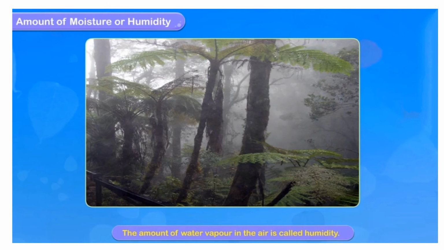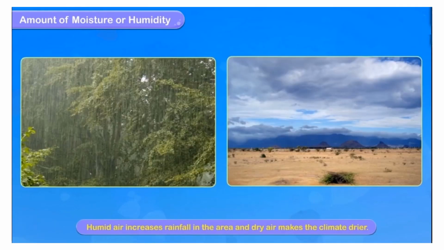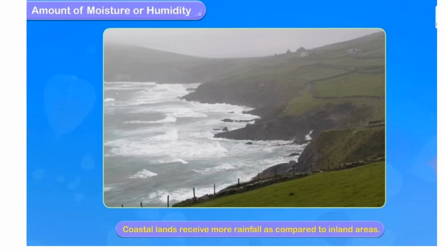The amount of water vapors or moisture present in the air is called humidity. The winds blowing from above the sea carry a lot of moisture with them. Humid air causes rainfall in the area and dry air makes the climate drier. This is the reason the coastal areas are very humid and receive more rainfall as compared to inland areas.